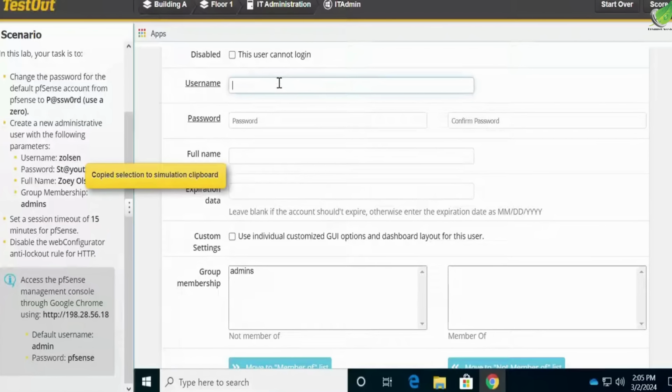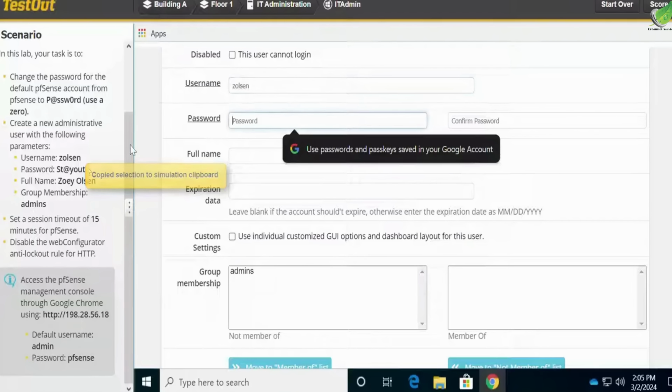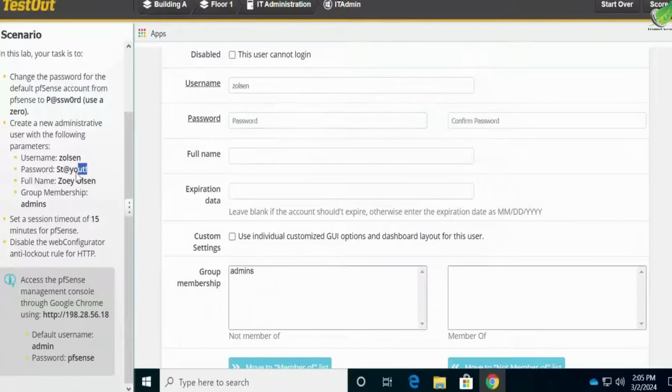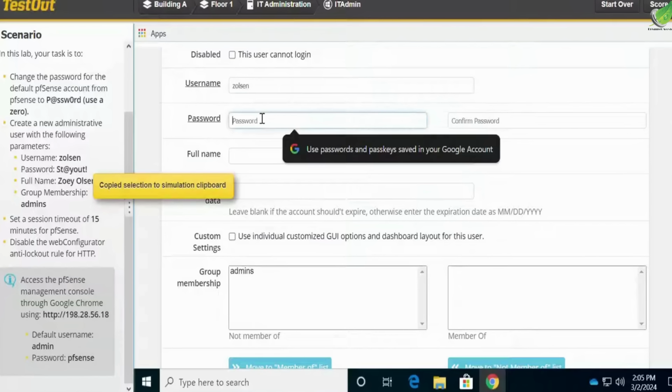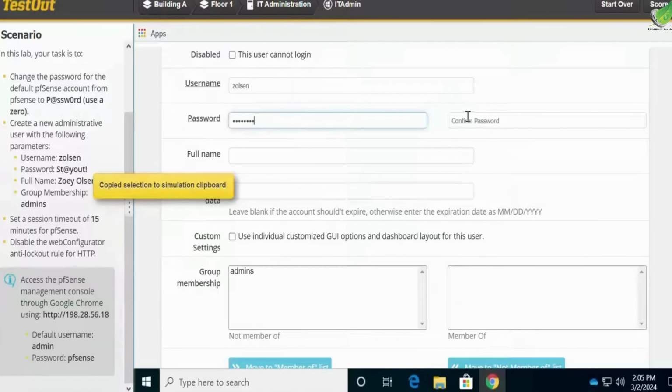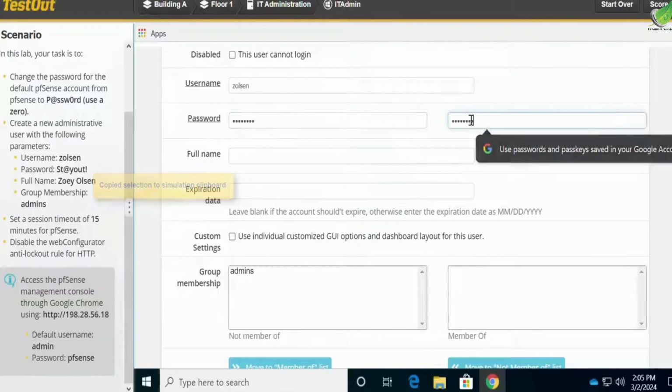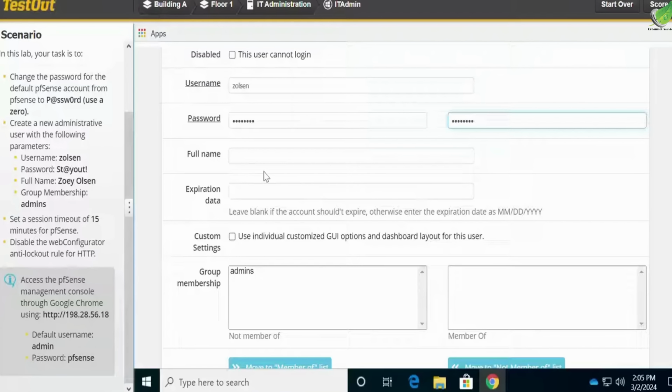And for the password, we just copy and paste to save time and so that we won't make mistakes. We confirm password again by pasting it here, and the full name is going to be Zoe Austin, so we just copy this to save time and then paste it here.